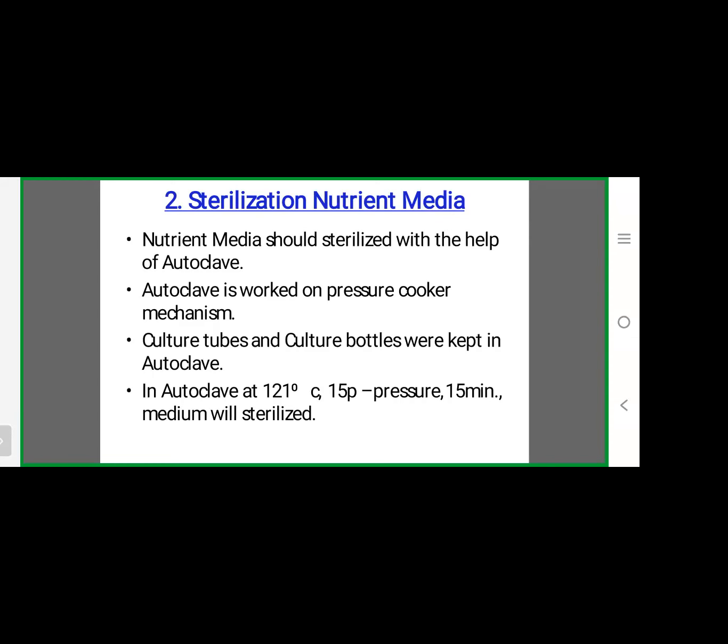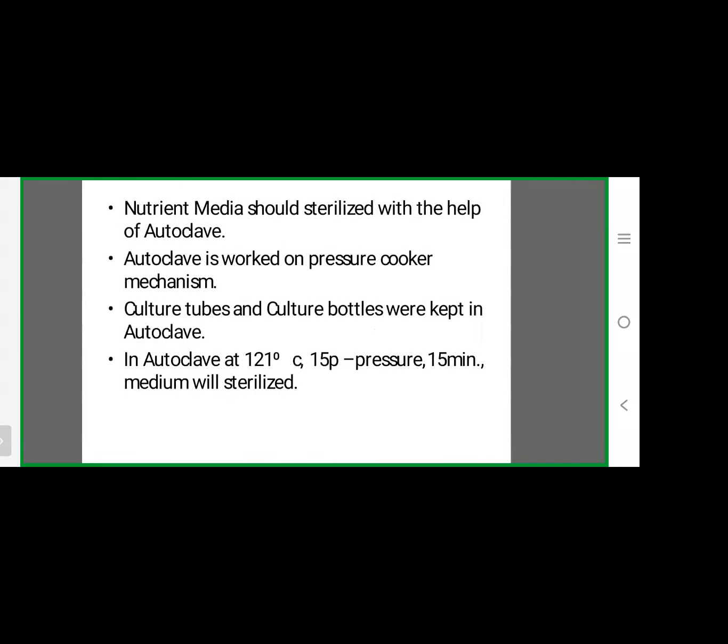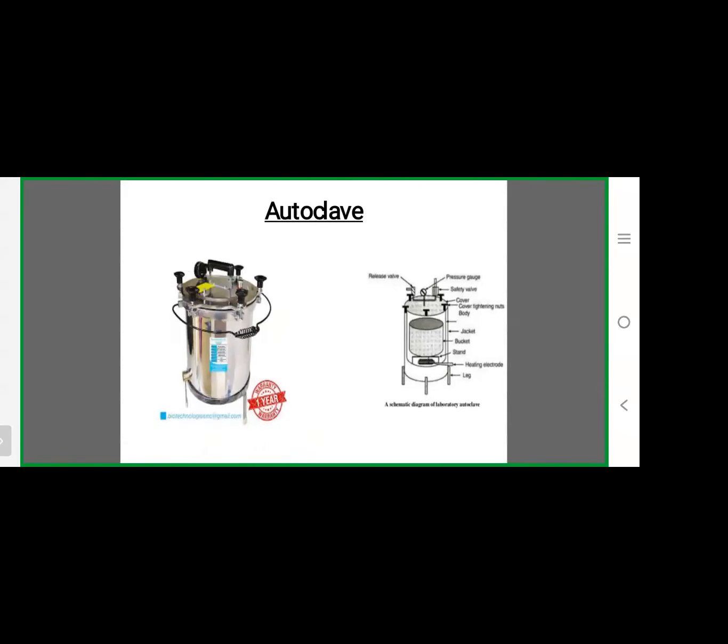These are the measured timings: 121 degrees centigrade, 15 pounds of pressure, and 15 minutes. In the autoclave, the entire media will be sterilized. This is the autoclave equipment.